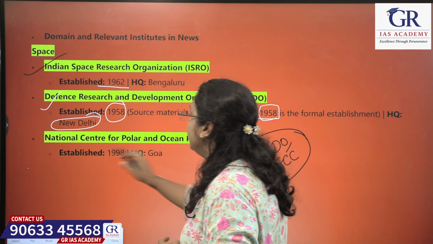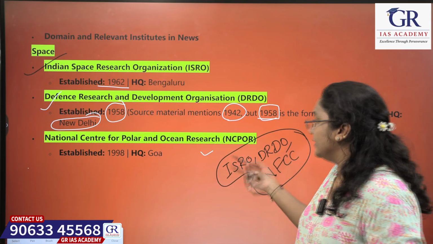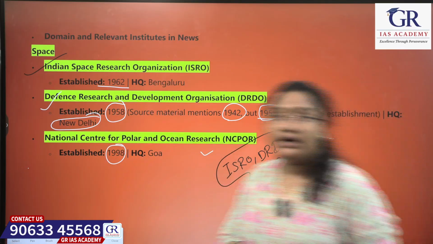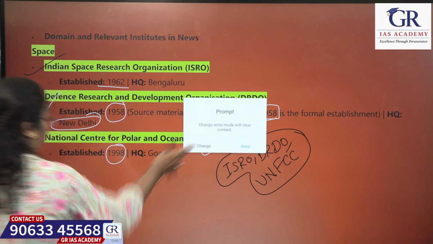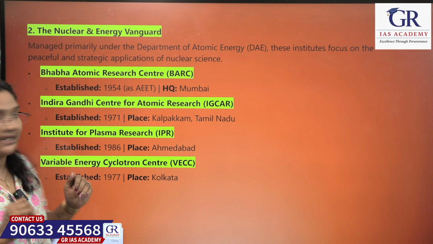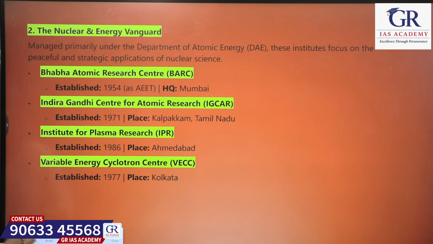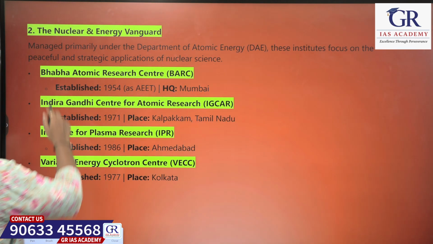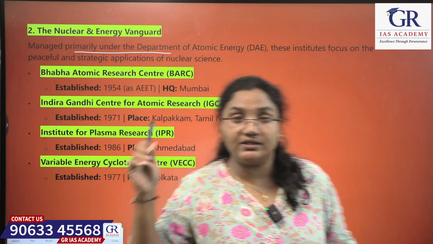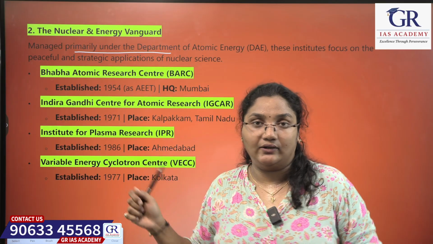Next is National Center for Polar and Ocean Research, established in the year 1998 and headquartered in Goa. Okay. Next, those three are regarding space. Now next, the Nuclear and Energy Vanguard. This is managed primarily under the Department of Atomic Energy. Those three domains which we have seen are for space and technology.